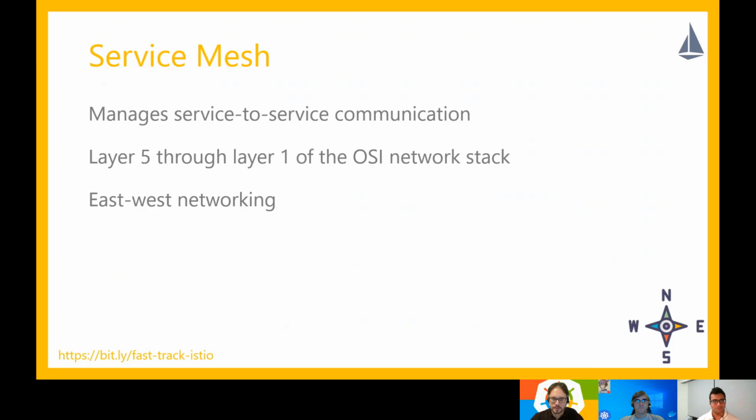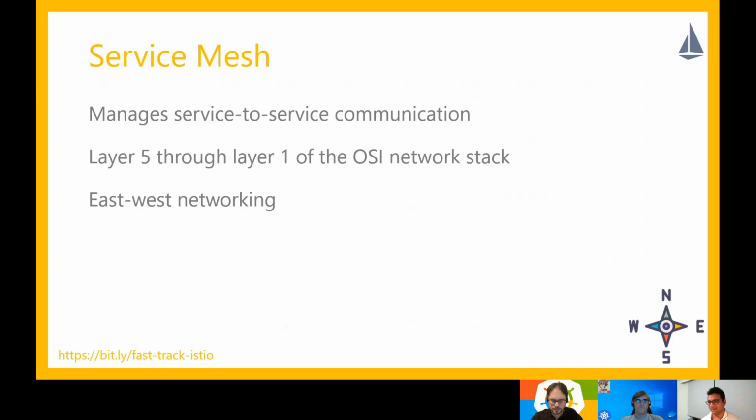So service mesh only solves the problem of service to service communication. That's what their scope is. If you have looked at the OSI stack, service meshes would fit between layer 5 and layer 1 of the OSI network stack. The concerns of Kubernetes are generally much lower than that. So there is a clear separation between these.